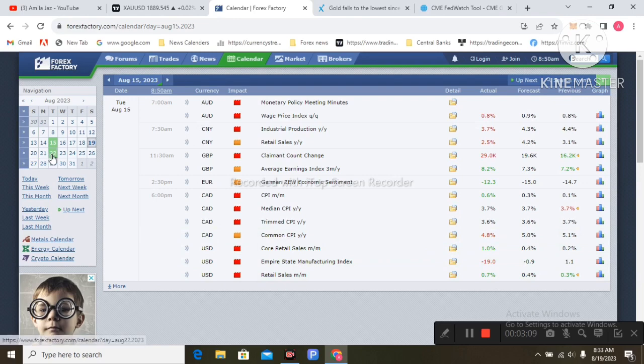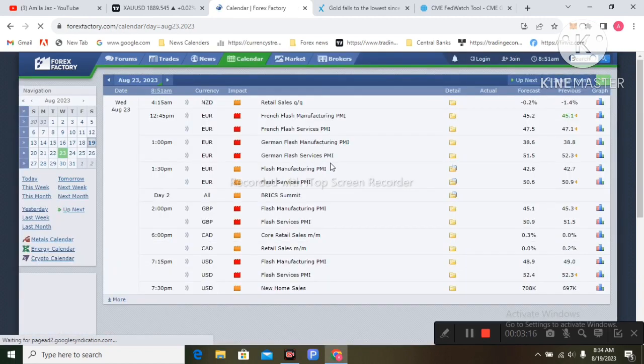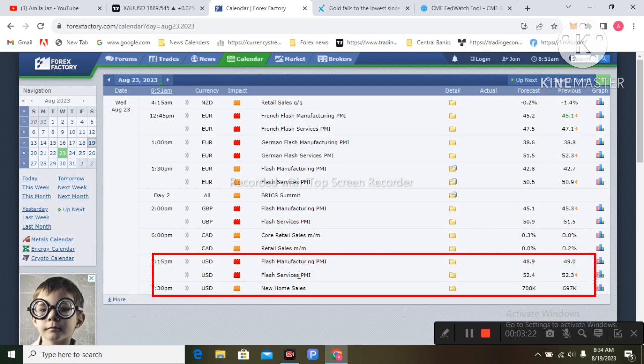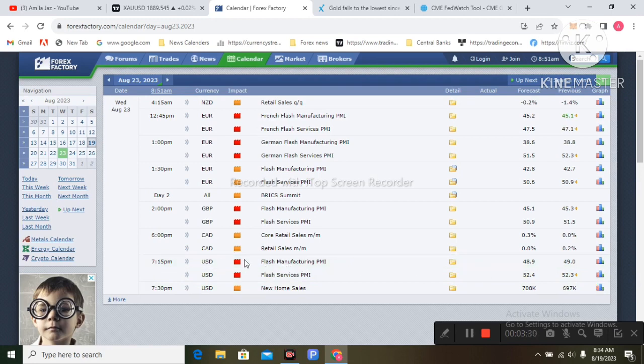So next week, what economic data should you watch if you are trading the US dollar or gold? Next week, Wednesday August 23rd, has the manufacturing PMI and services PMI figures. This is volatile economic data. You will be touched by this economic data if you are trading gold. So that is next week's economic event.